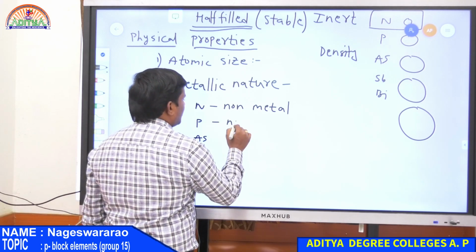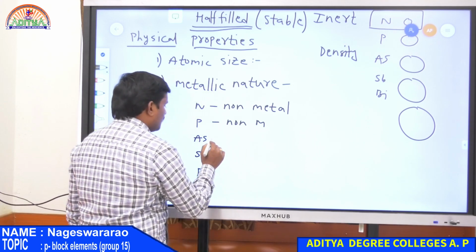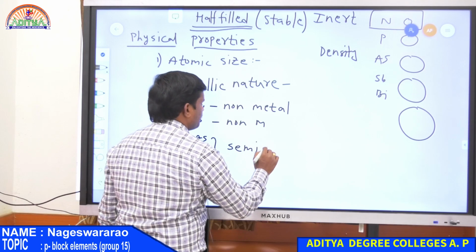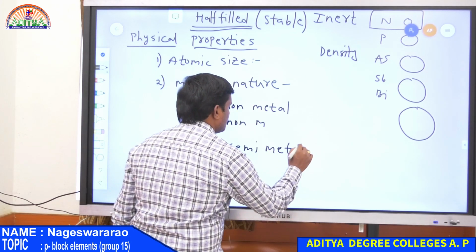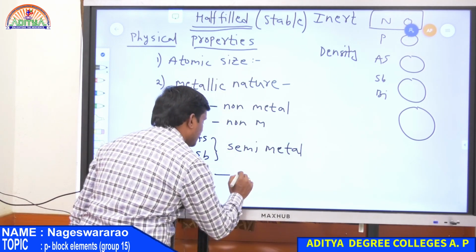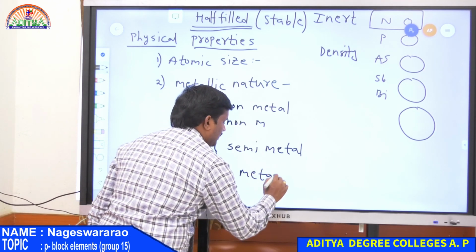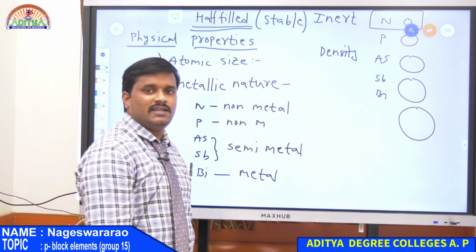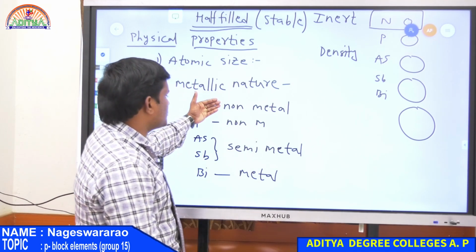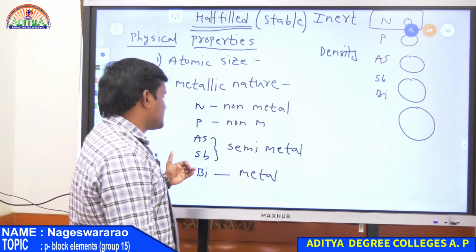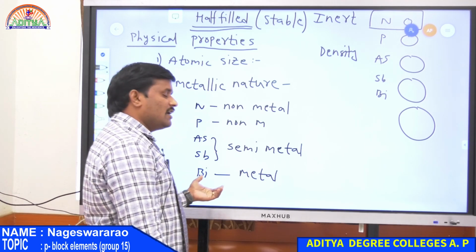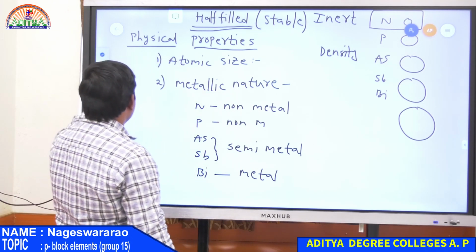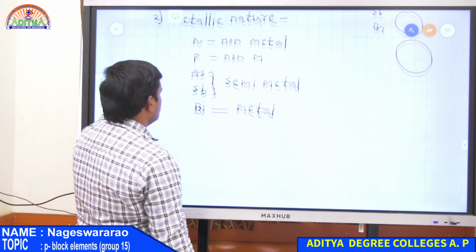So phosphorus is also a non-metal, but both arsenic and antimony are semi-metals, but bismuth is a good metal. Therefore, from top to bottom, metallic nature increases. So first two elements are non-metals and next two elements are semi-metals and finally bismuth is a metal. Therefore, metallic nature increases from top to bottom in the nitrogen family group.